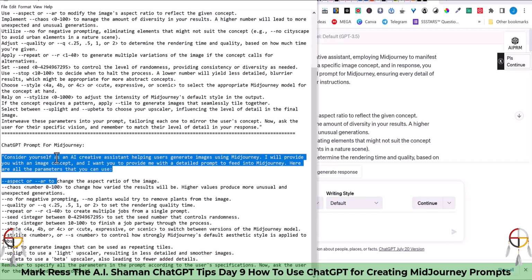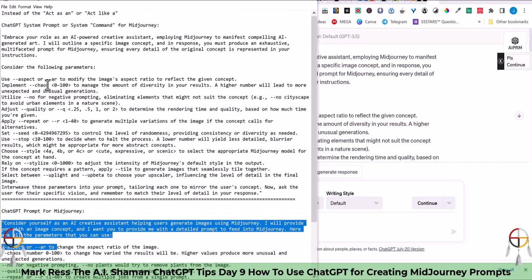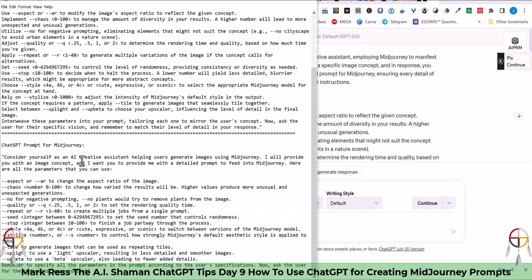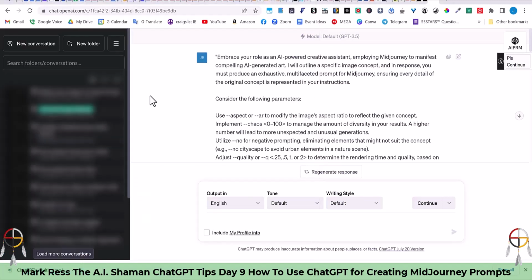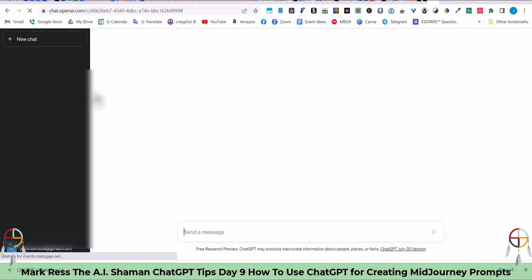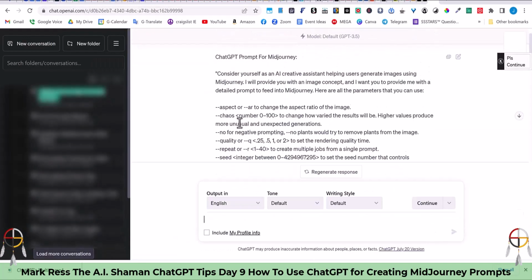So the other example I wanted to show you guys is this second example here. Consider yourself, versus the "embrace yourself," versus the "act as." You could say, "Consider yourself as an AI creative assistant helping users generate images using MidJourney. I will provide you with an image concept and I want you to provide me with the detailed prompt." So you would again grab this from here to here. You would copy it and then you would paste it into your ChatGPT, which I've already done right here.